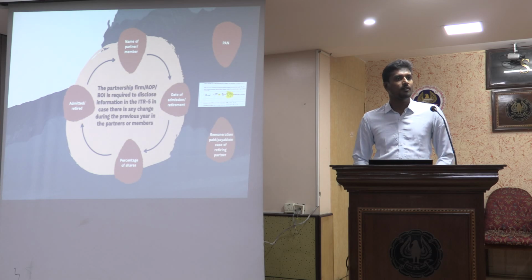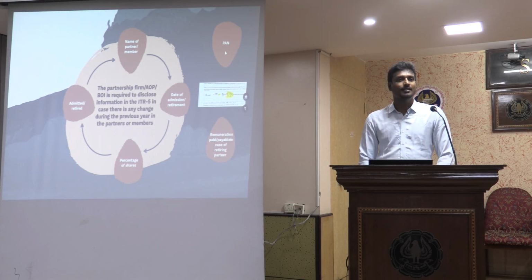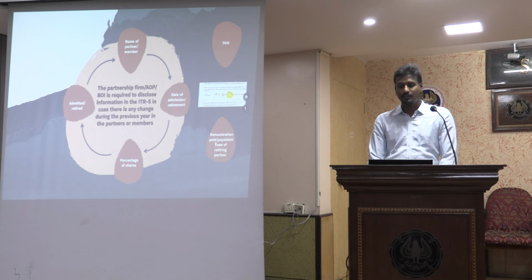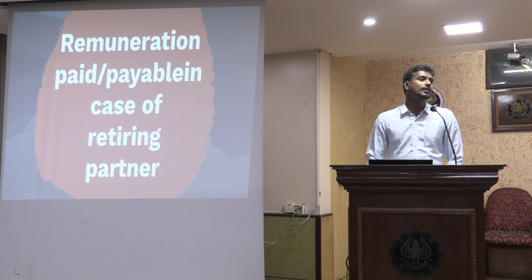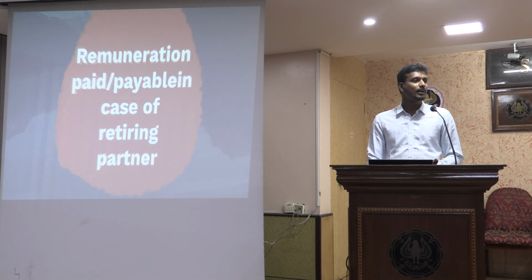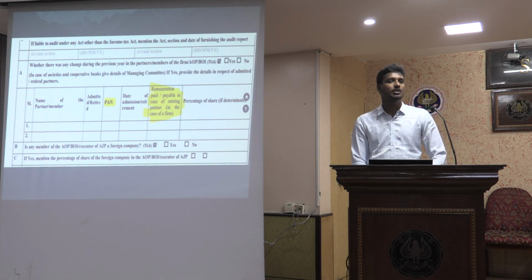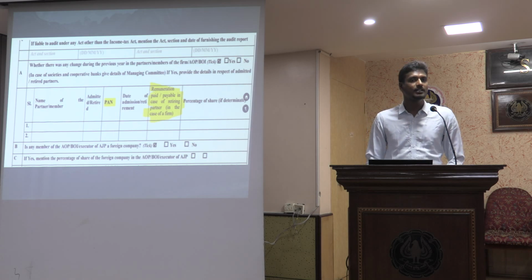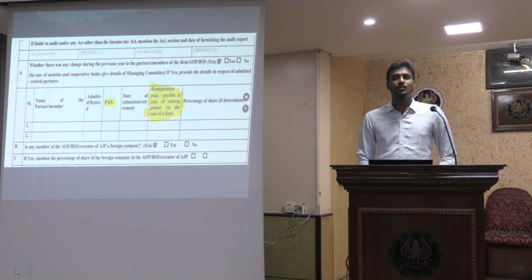Along with these 4 details which were existing, now we are supposed to give 2 more additional details, that is the PAN number of such retiring partner and the remuneration paid or payable in case of the retiring partner. Okay, so what is the remuneration amount due at the time of retirement. So this information has become mandatory, and this is how the 2 new additional columns look in the ITR 5 in case where the partner is retiring from the partnership firm.